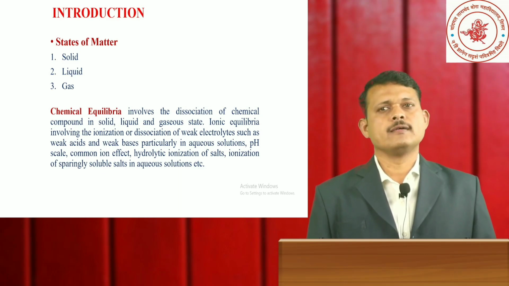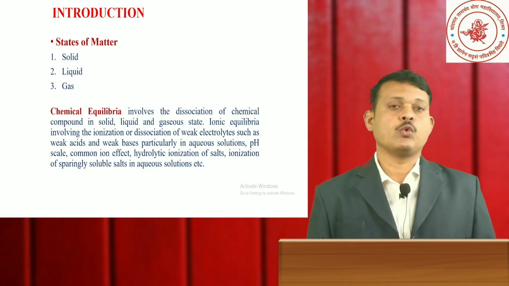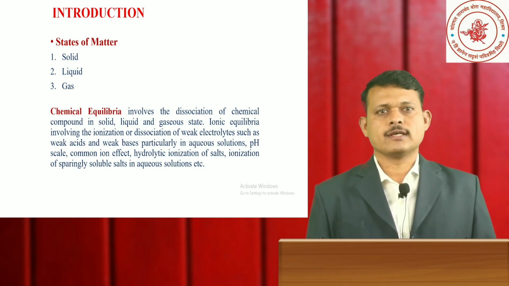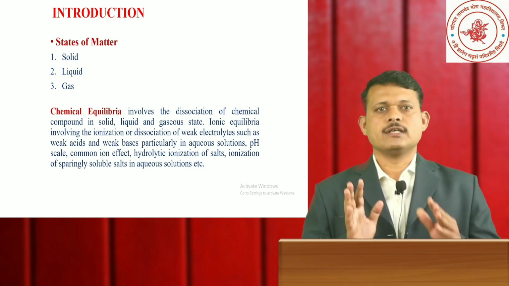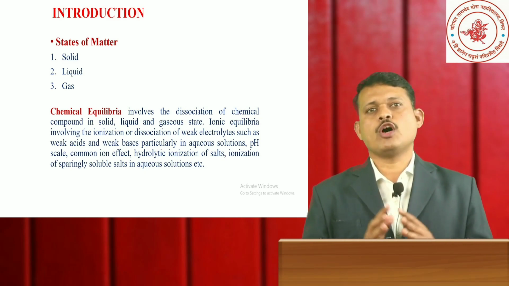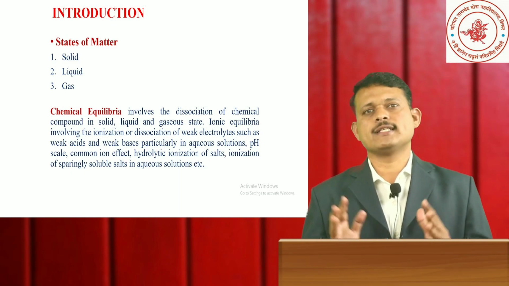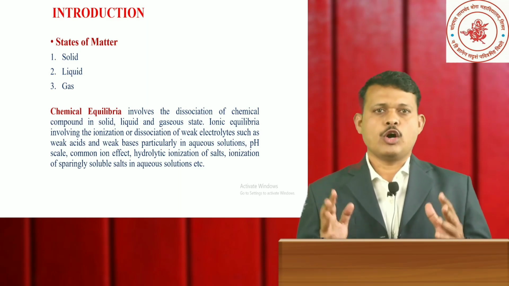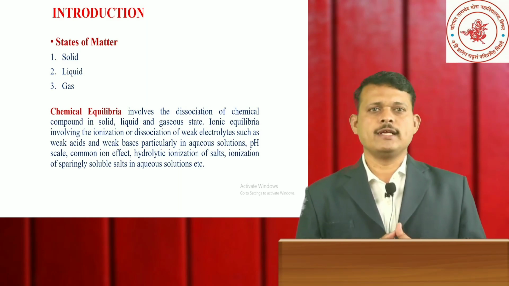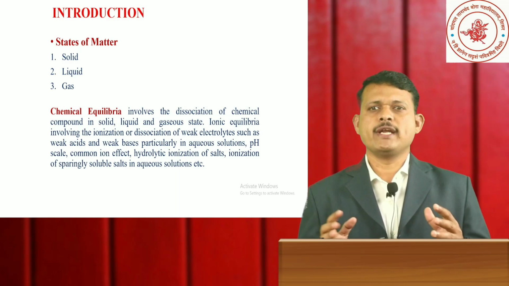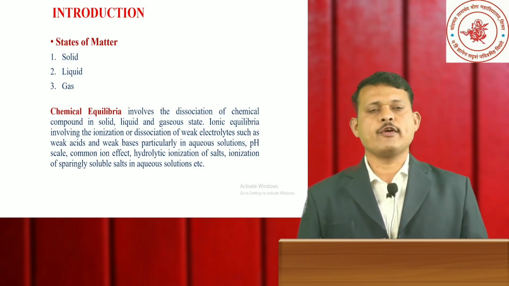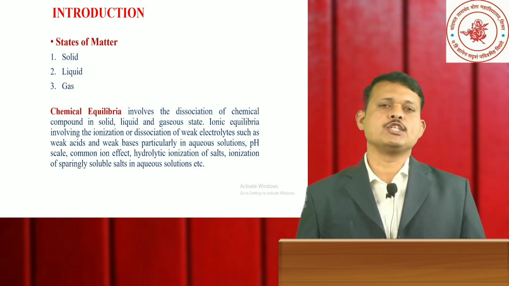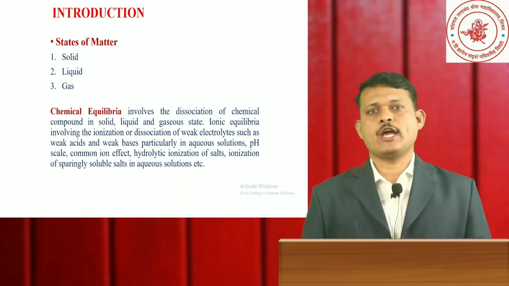Chemical equilibria involves the study of dissociation of chemical compounds, while ionic equilibria consists of the study of dissociation or ionization of weak electrolytes such as weak acids and weak bases in an aqueous solution. Not only this, but we can also study the pH of a solution, the common ion effect, electrolytic ionization of salts, and ionization of sparingly soluble compounds in an aqueous solution, and that is called ionic equilibria.